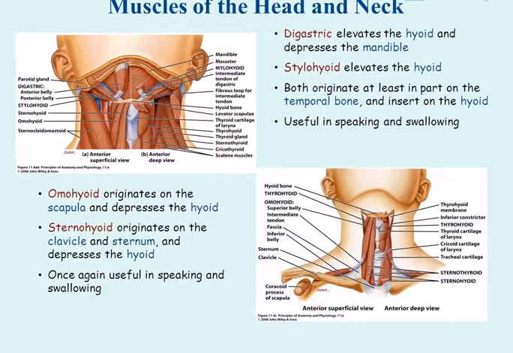Muscles of the head and neck. Digastric elevates the hyoid and depresses the mandible. Stylohyoid elevates the hyoid. Both originate at least in part on the temporal bone, and insert on the hyoid. Useful in speaking and swallowing. Omohyoid originates on the scapula and depresses the hyoid. Sternohyoid originates on the clavicle and sternum, and depresses the hyoid. Once again useful in speaking and swallowing.